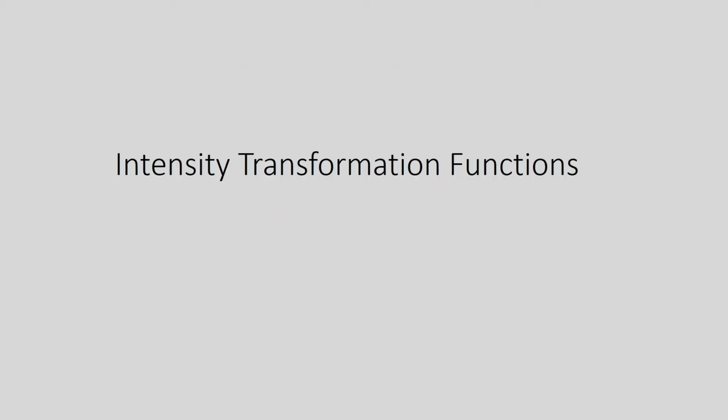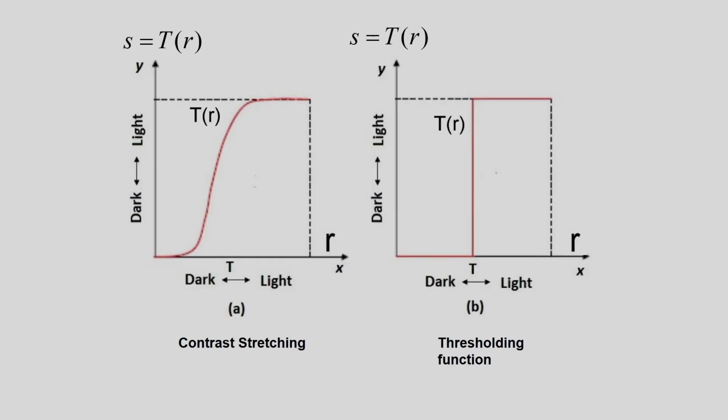Now, I will discuss some intensity transformation functions. So, what is an intensity transformation function? You can see the first function is the contrast stretching function. In the contrast stretching function, what is the transformation? The transformation I am considering is S = T(r). r is my input and S is my output.